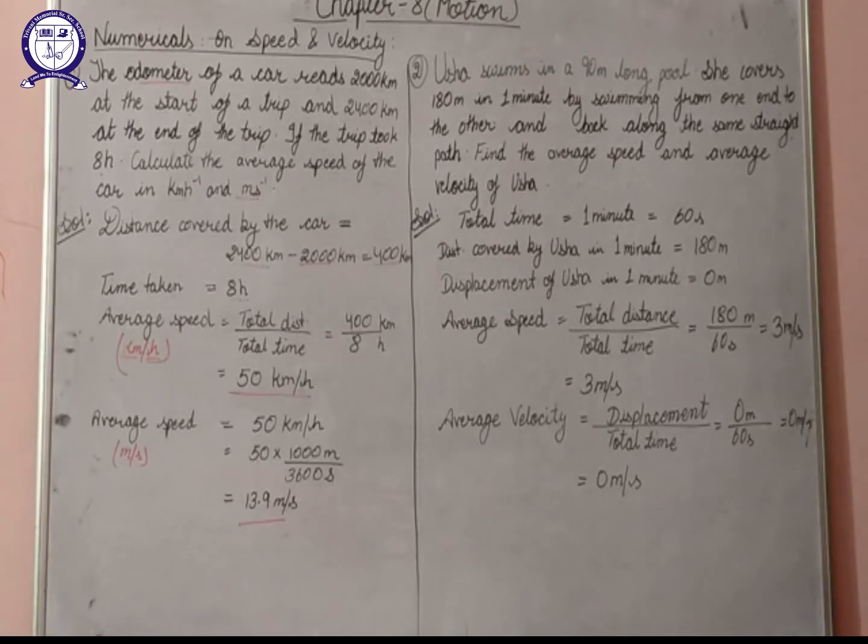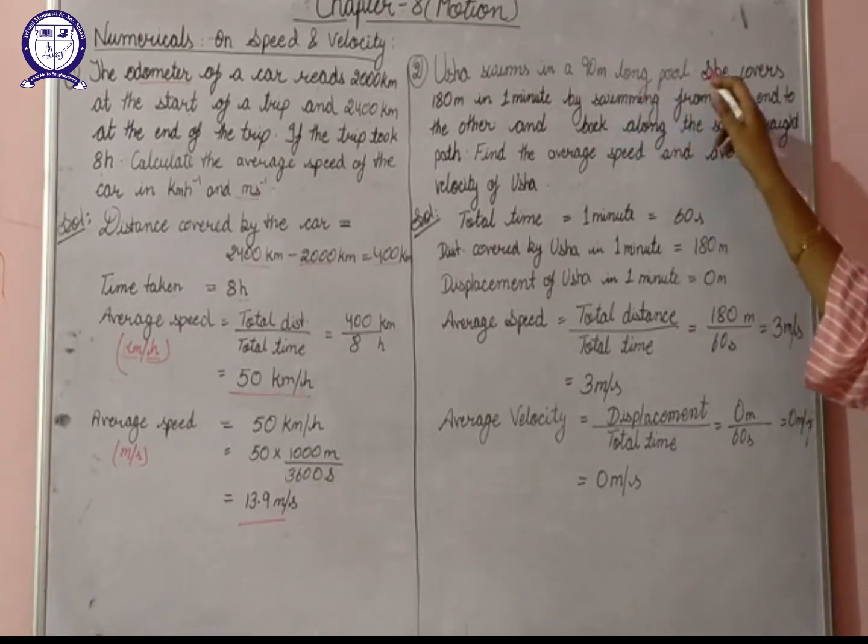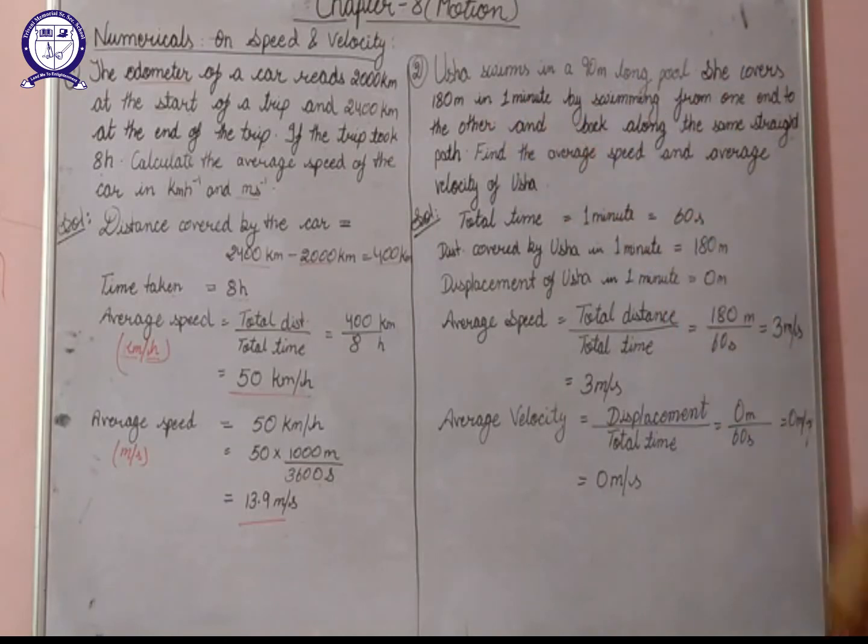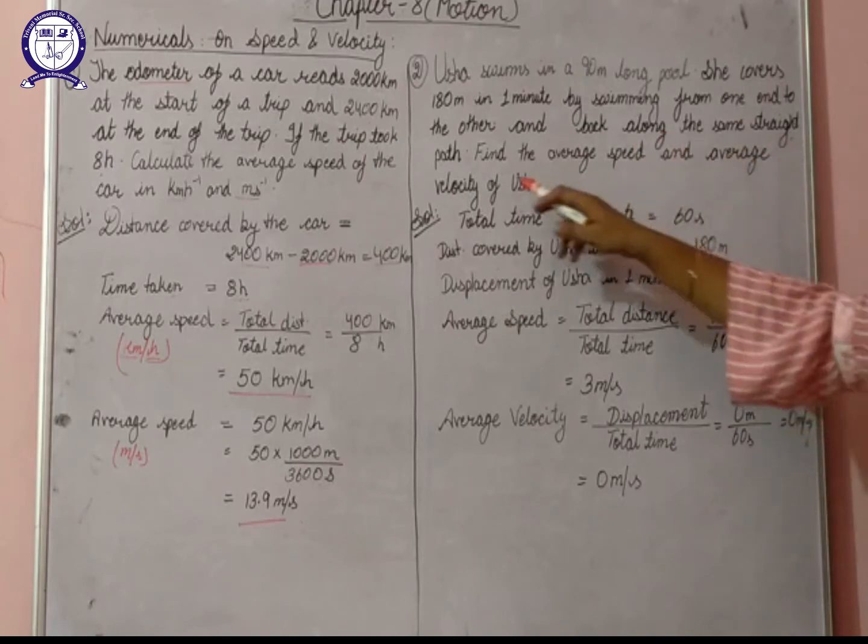Next: Usha swims in a 90 meter long pool. She covers 180 meter in 1 minute by swimming from one end to the other and back along the same straight path.